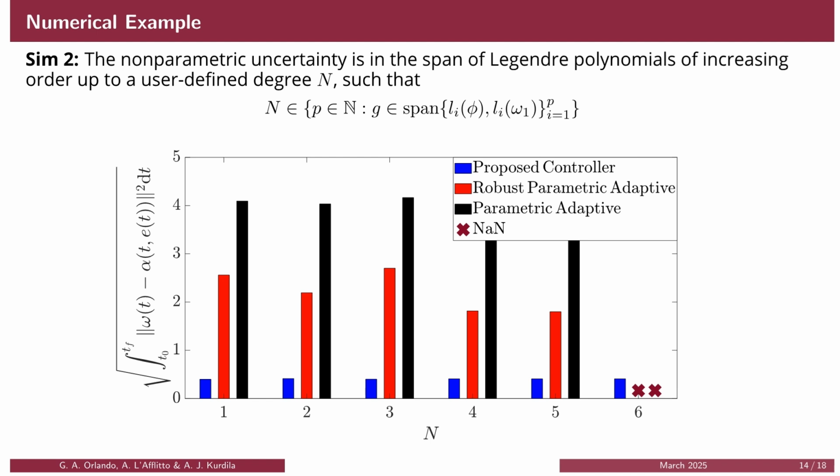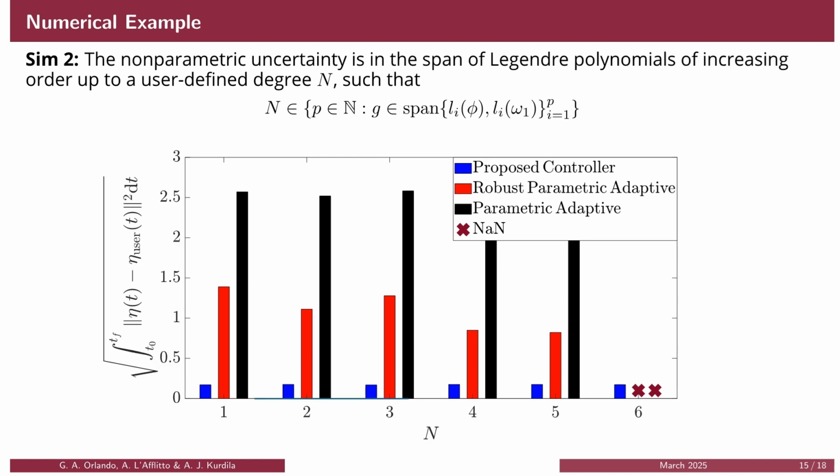Since Legendre polynomials are orthogonal, increasing n ensures that the newly introduced uncertainty cannot be captured by any of the previous parametrizations. The bar plot displays the L2 norm of the error with respect to the ideal control law alpha and shows that despite adding orthogonal polynomials to the uncertainty and maintaining the gains unaltered, the proposed controller yields nearly identical performance, even for n equal to 6, where the other controllers fail to stabilize the system.